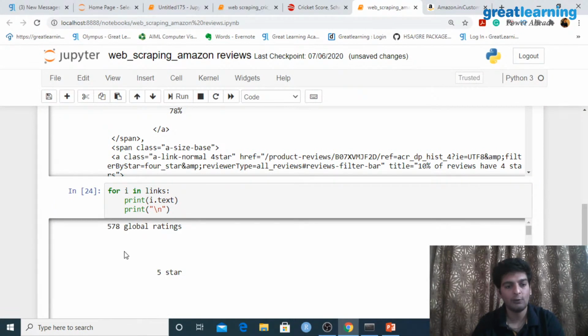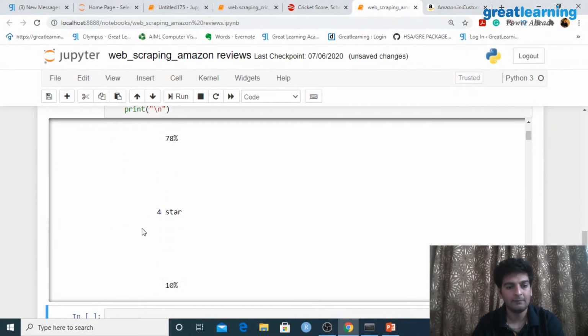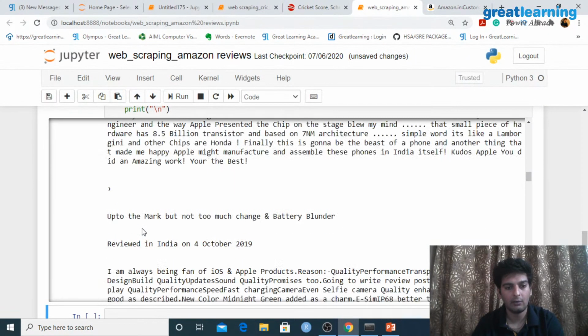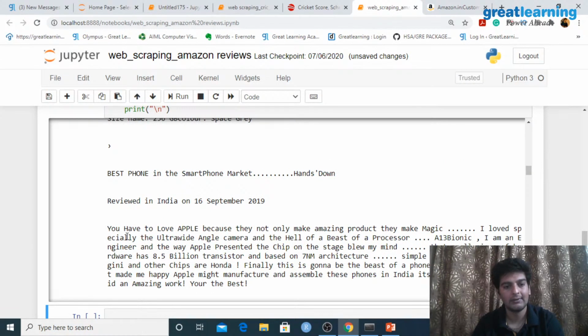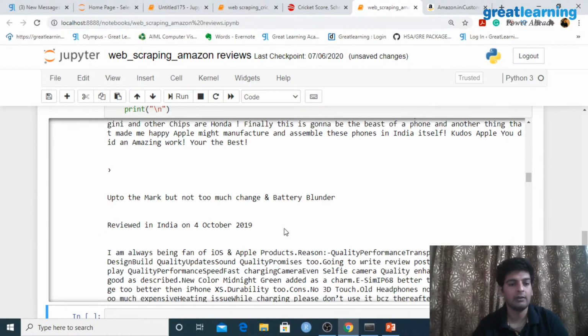Now what we want is only the reviews, and we've got the reviews over here. Alright, so now as you see, let me scroll down over here. We've got all of these reviews. So, best phone in the smart market, hands down, reviewed in India on 16th September. You have to love Apple because they not only make amazing product, they make magic. Reviewed in India on 4th October 2019.